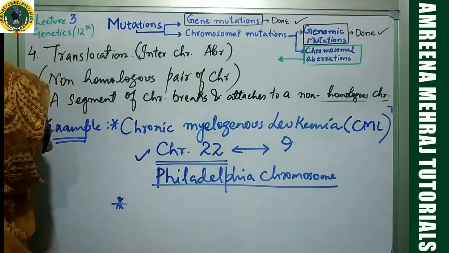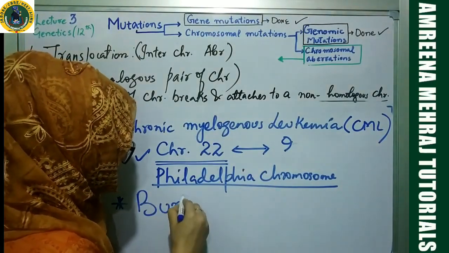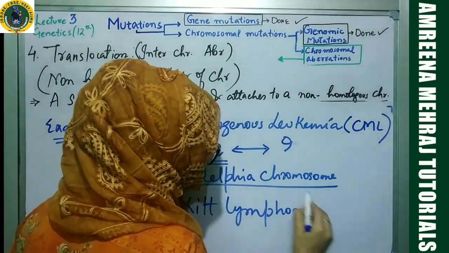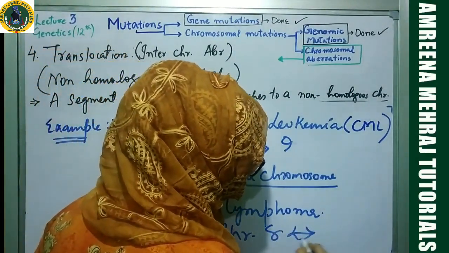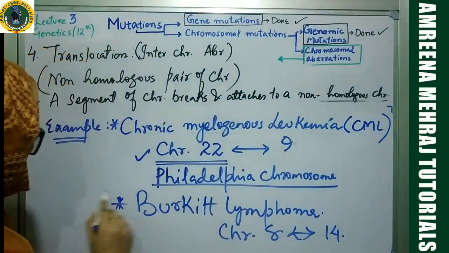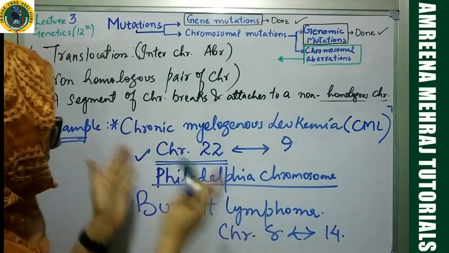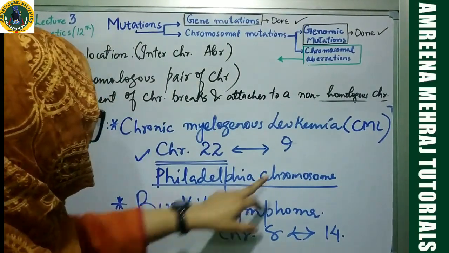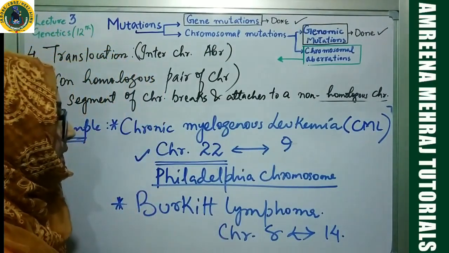Another genetic disorder which can arise due to translocation is Burkitt's lymphoma. In this case, you have translocation happening between chromosome number 8 and chromosome number 14. So a translocation between chromosome number 8 and 14 results in Burkitt lymphoma. You have other mutations and other things responsible for the cause of these two particular disorders, but they are associated with translocations. In one case, translocation between these two, and in the other, translocation between these two chromosomes.